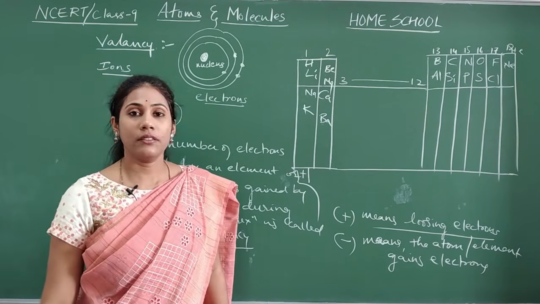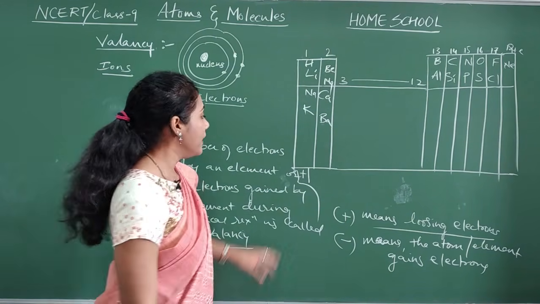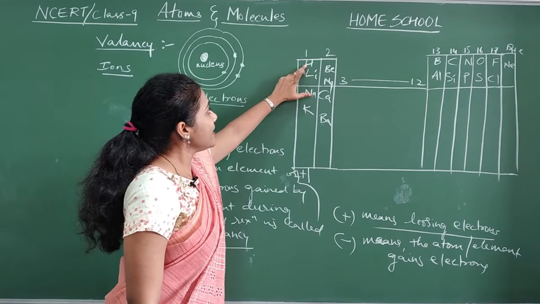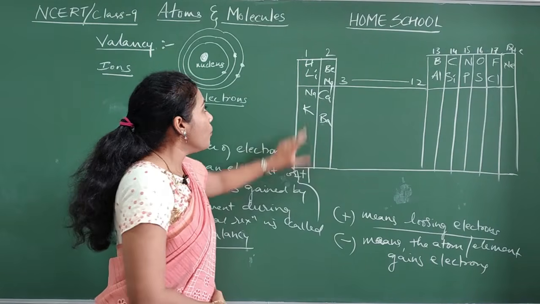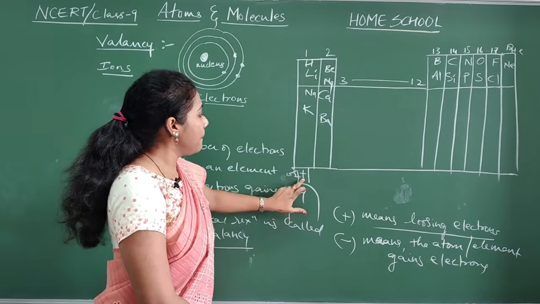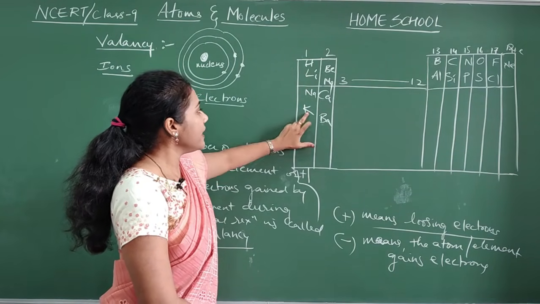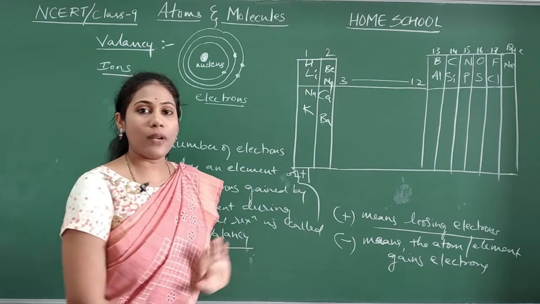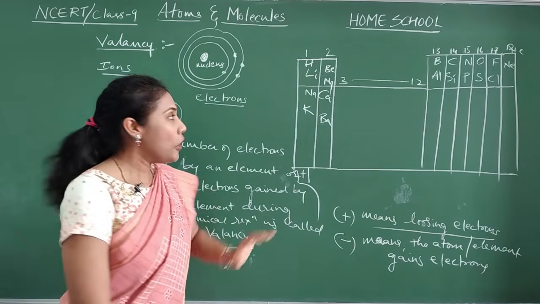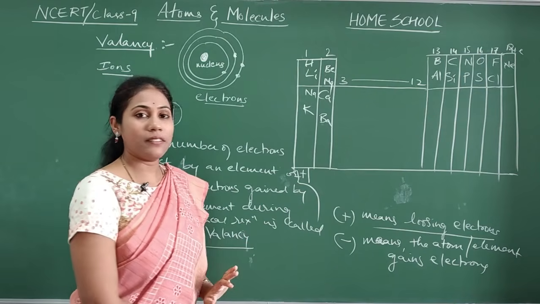Gaining in the sense of what? Taking electrons. Fine. So what is the valency of hydrogen? +1. What is the valency of lithium? +1. What is the valency of sodium? +1. What is the valency of potassium? +1. Like this, all these elements have +1.